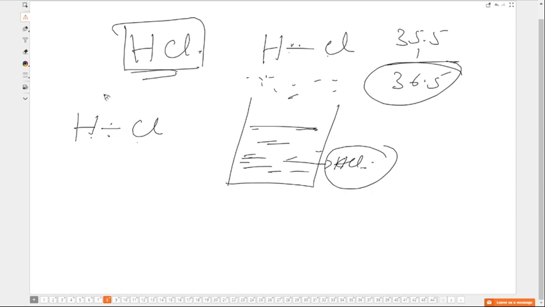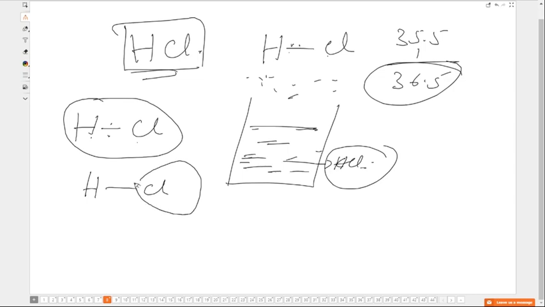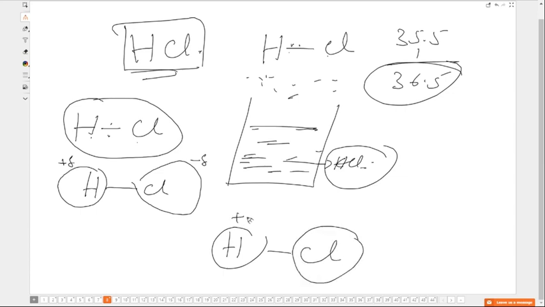Where is the electron density in this molecule? It is more towards, yes, more towards Cl. So the Cl end of the molecule, we say that it is slightly negative because it is more electronegative. This end of the molecule is, yes, more electropositive. So now there is a neighboring HCl molecule, okay? Don't you think it will attract? Yes. Not due to inductive effect, it is due to electronegativity difference only. We will see what is inductive effect.